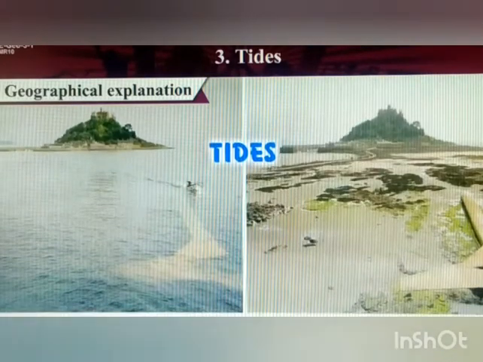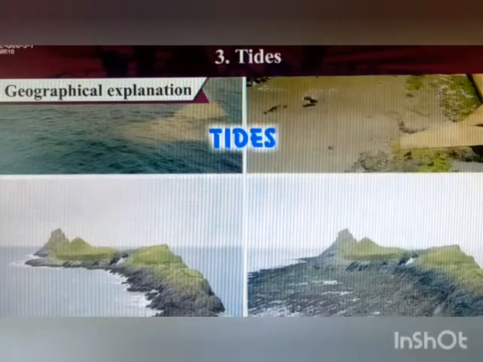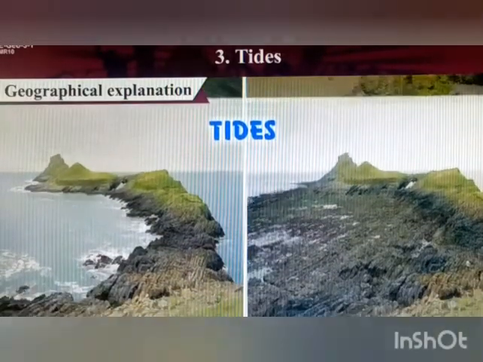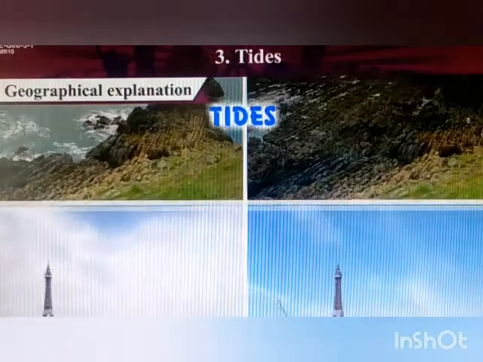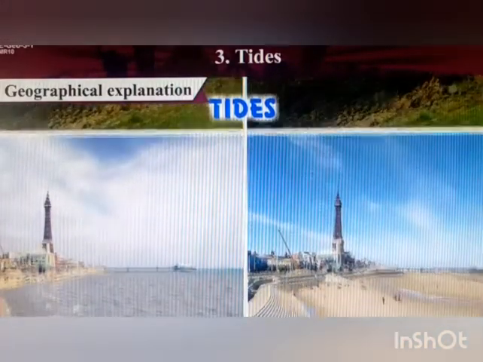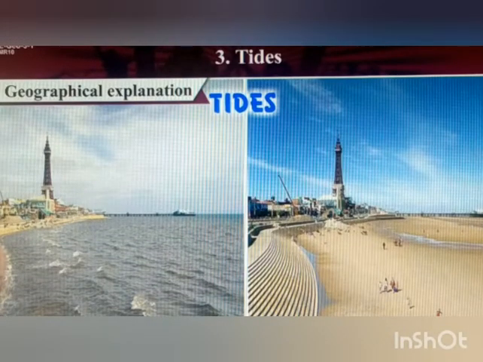All the coasts on the earth experience tides. High and low tides are natural phenomena. High tide means when water rises to its highest level, and low tide means when water falls down to its lowest level. Now let us try to understand the scientific reason behind these natural events. Now let us understand the meaning of tides.